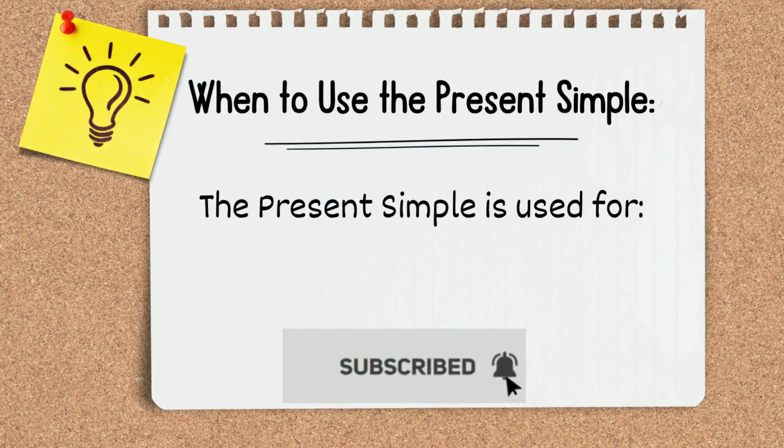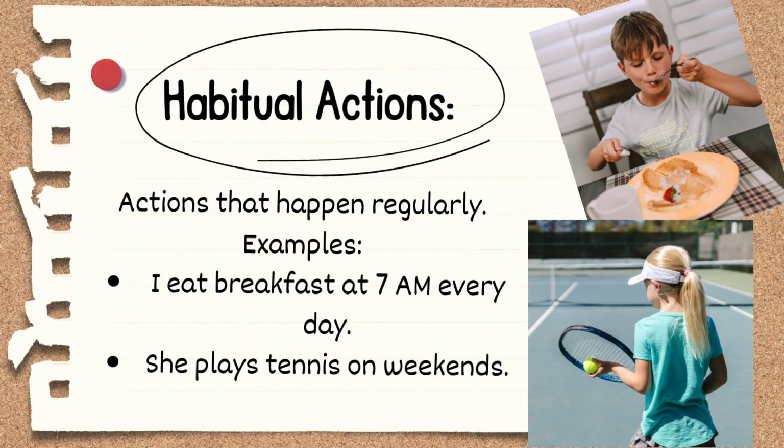When to use the present simple? The present simple is used for habitual actions, actions that happen regularly. Examples: I eat breakfast at 7 a.m. every day. She plays tennis on weekends.